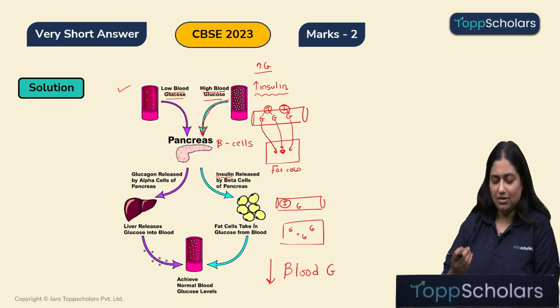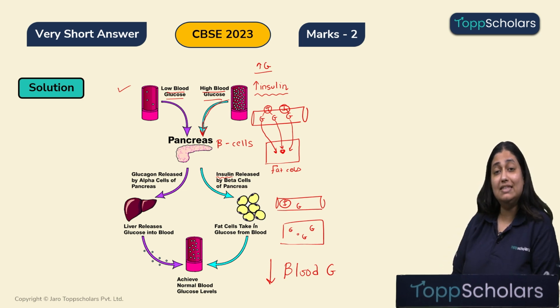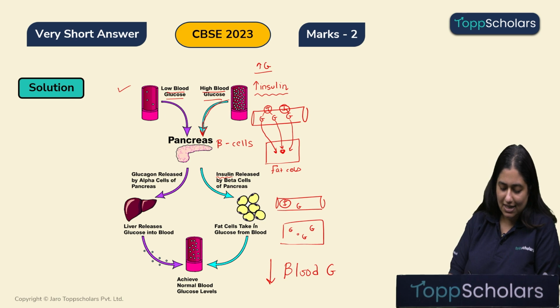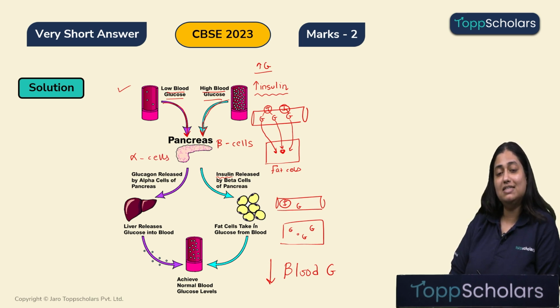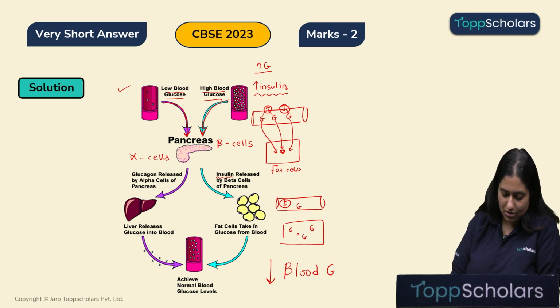Alright. So children, whenever the blood glucose level reduces in our body, a signal is again sent to the pancreas and specifically now to the alpha cells. Now, as the alpha cells get the signal, it produces a hormone which is known as the glucagon.